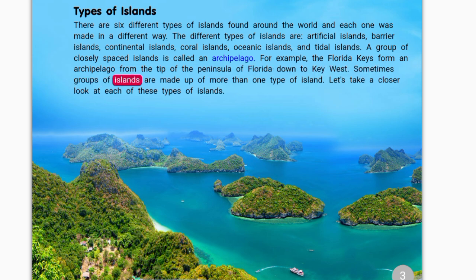Sometimes groups of islands are made up of more than one type of island. Let's take a closer look at each of these types of islands.